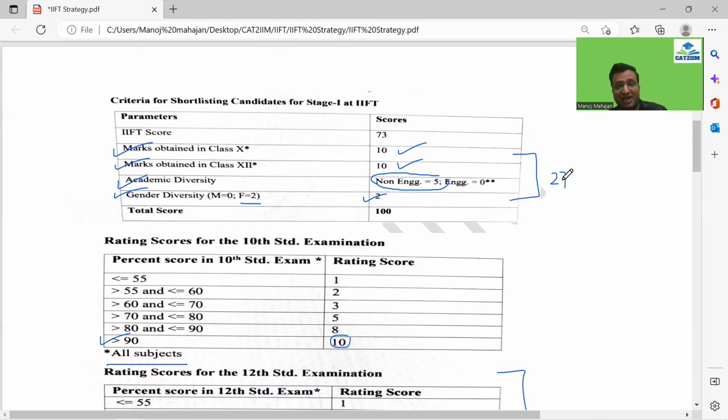So I should not use the word he over here. Let me put she. So this 27 out of 27 only a female can get. That's for sure. So let's say there's a female candidate who gets 27 out of 27. How much score does she require in the IIFT to get a call, based on the past IIFT, guys?